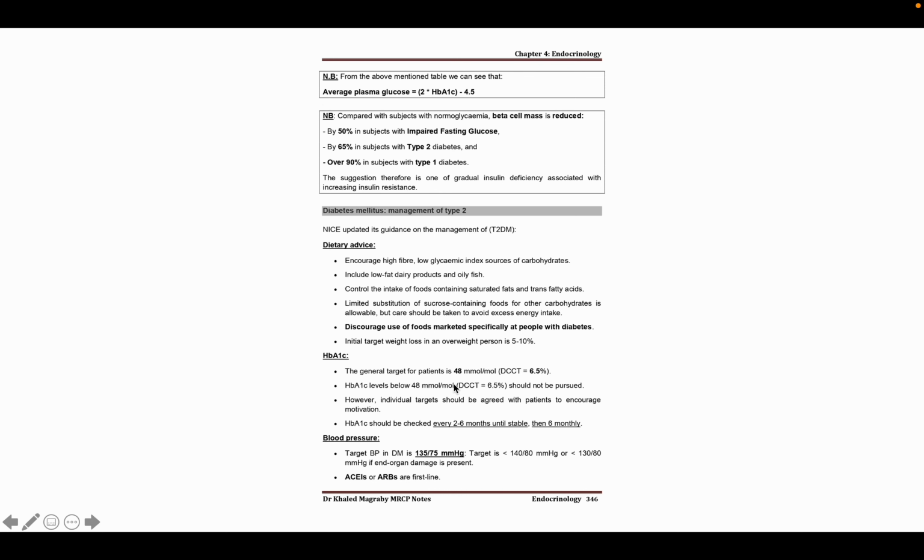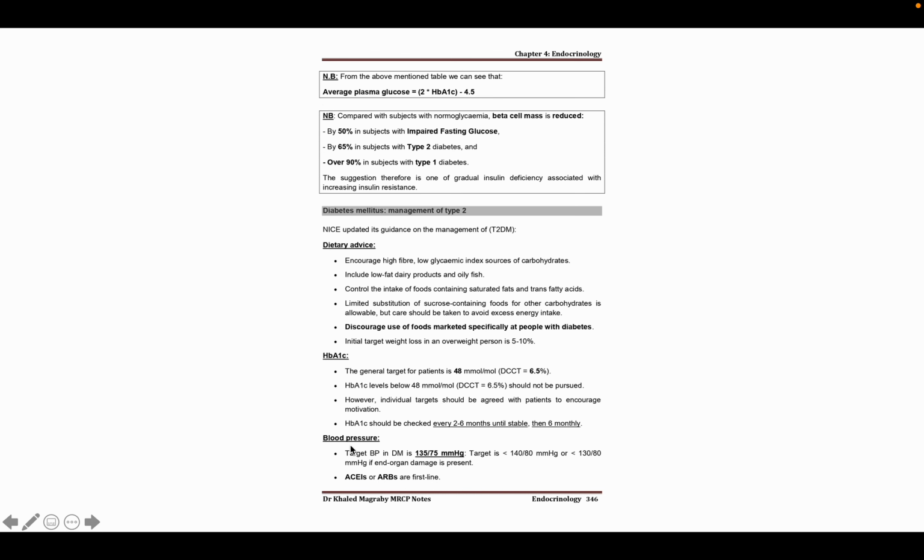Okay, now come to the hemoglobin A1C. We discussed it. Actually, it is the average blood sugar control of this patient over the previous 2 to 3 months. And in case of controlling or treating this patient, we have to measure the hemoglobin A1C firstly every 2 to 6 months until the patient is stable. When the blood sugar is stable, then we have to measure this hemoglobin A1C 6 monthly.